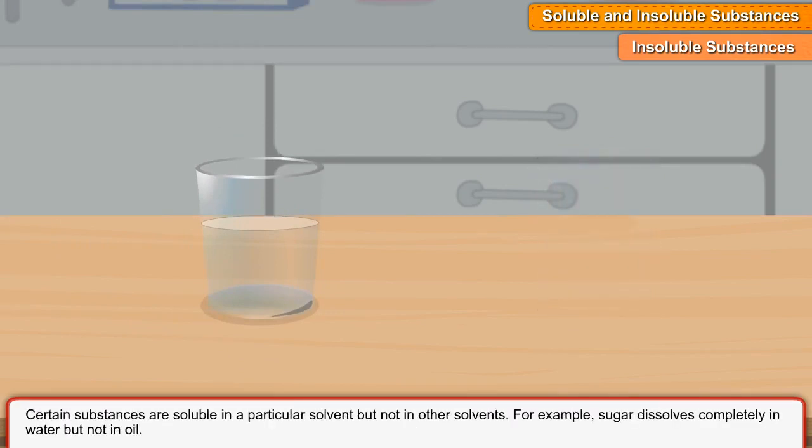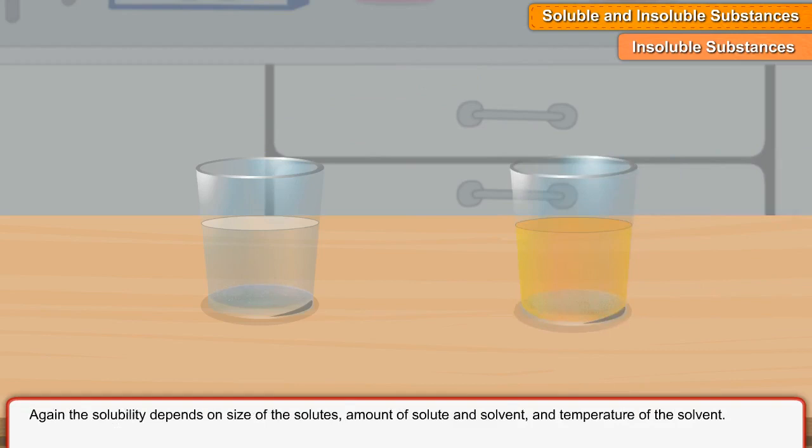Certain substances are soluble in a particular solvent, but not in other solvents. For example, sugar dissolves completely in water, but not in oil. Again, the solubility depends on the size of the solutes, the amount of solute and solvent, and the temperature of the solvent.